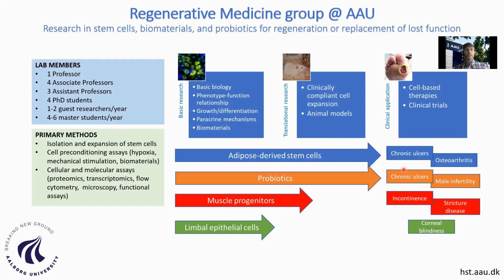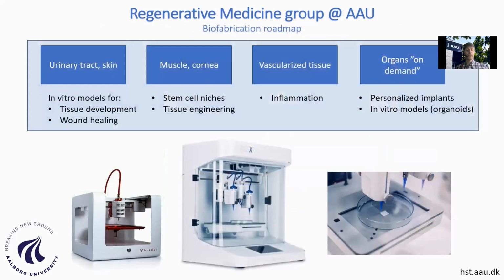So in fact, our group has focused in the latest years on the topic of biofabrication, because we want to move forward from the classical two-dimensional cell culture towards more realistic physiological models of 3 dimensions.